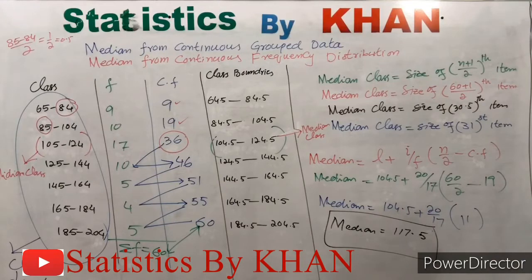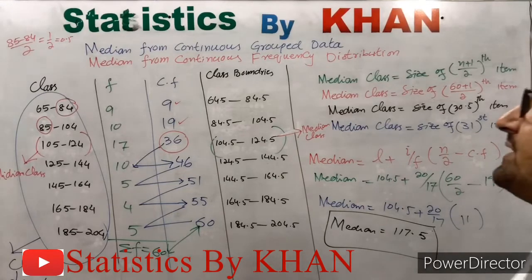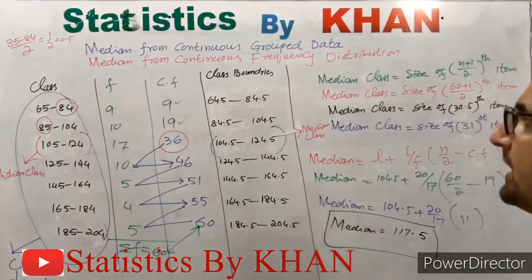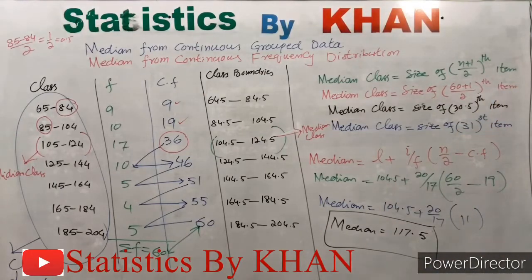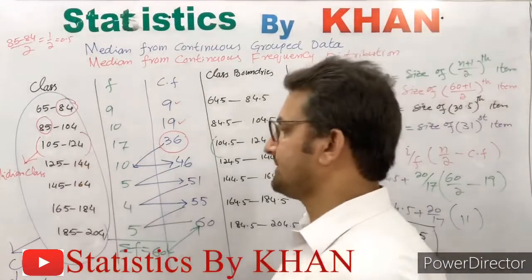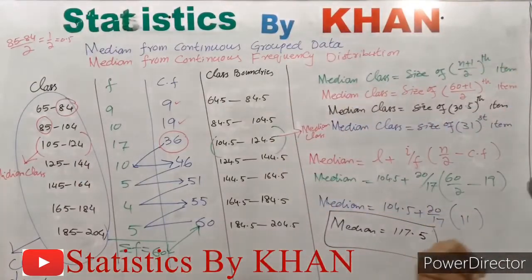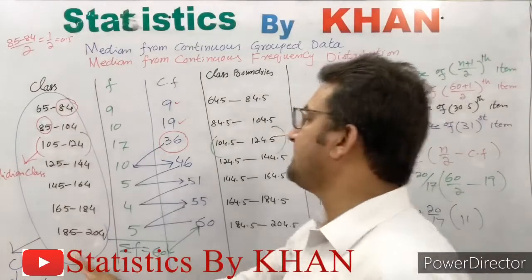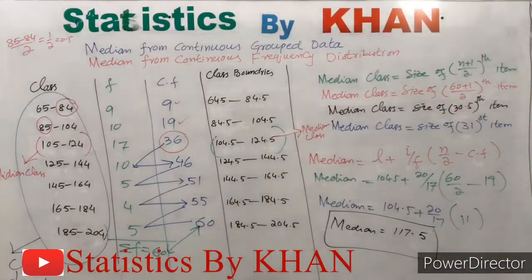Now one thing you might have been taught is that while computing arithmetic mean, geometric mean or harmonic mean from continuous group data, we haven't constructed class boundaries, and over here we have constructed class boundaries. The reason is that while computing those means, we haven't used the classes themselves. Rather, we have computed x from these classes, and if we compute x from class limits or from class boundaries, we will get identical results.